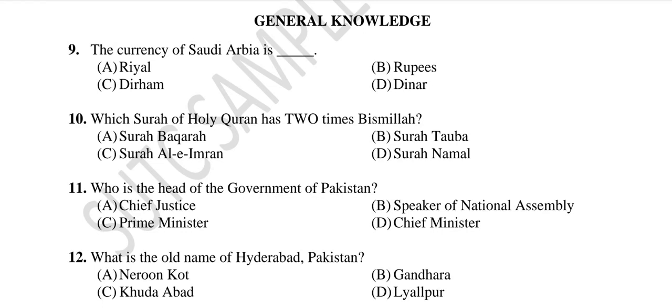So question number 10. Which surah of Holy Quran has 2 times Bismillah? A. Surah Baqarah, B. Surah Toba, C. Surah Al Imran, D. Surah Namal. And the correct answer is D. Surah Namal. In Surah Toba there is no Bismillah. Surah Baqarah, which is known as the biggest surah of Holy Quran.